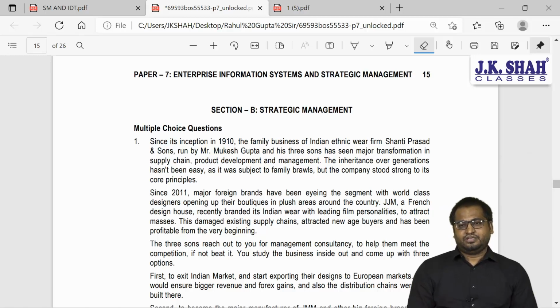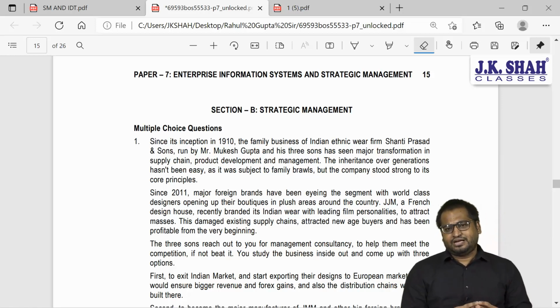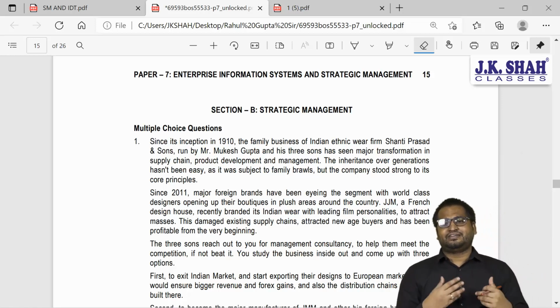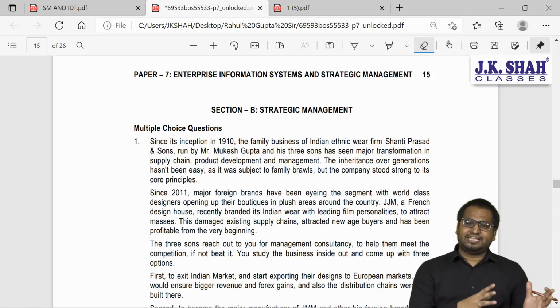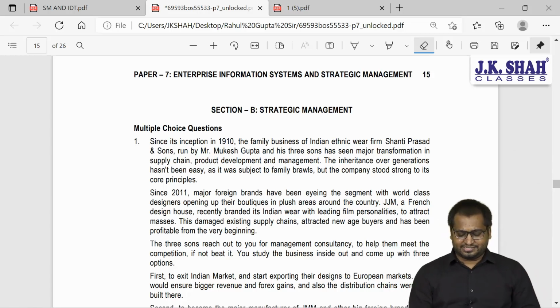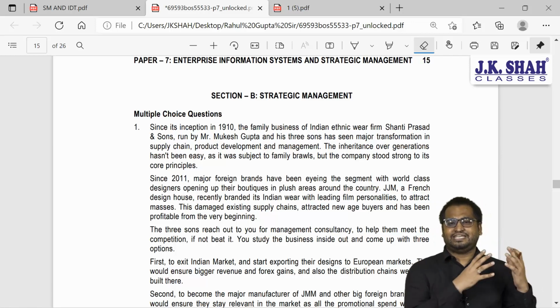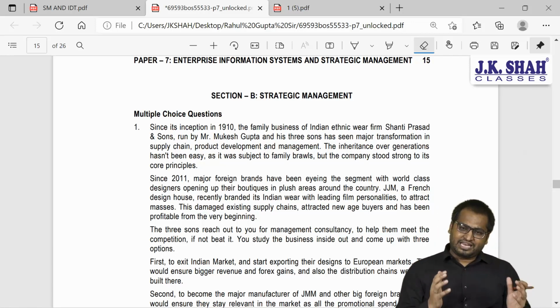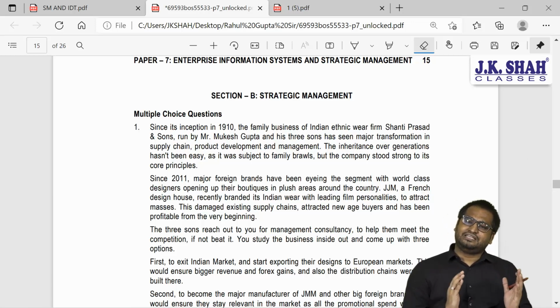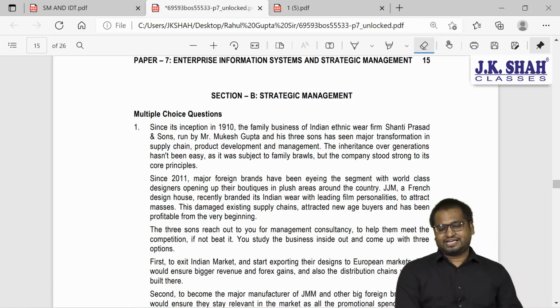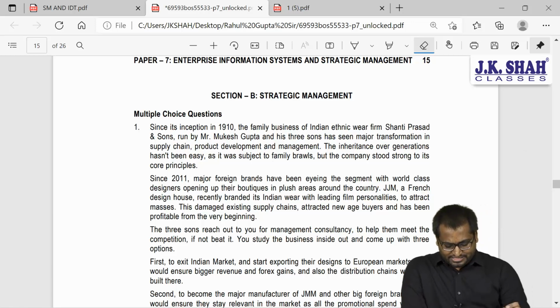Here you can get these revisionary test papers from our institute's website, that is Board of Studies Knowledge Portal. Under that, if you go under CA Inter, Strategic Management, EIS SM, you'll get this. Since this paper will have two subjects, EIS and SM, I'll be taking care of only strategic management. So let's start guys. The first question.